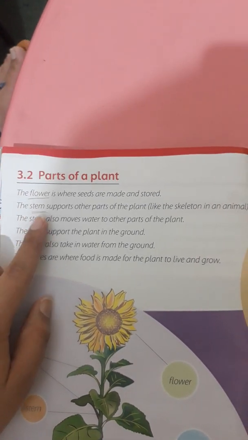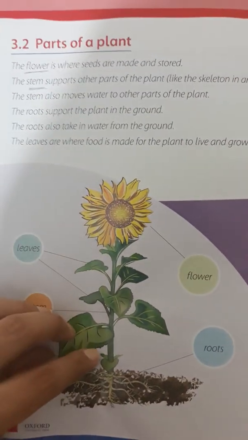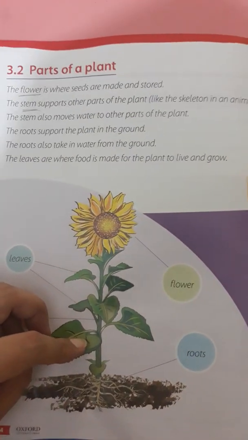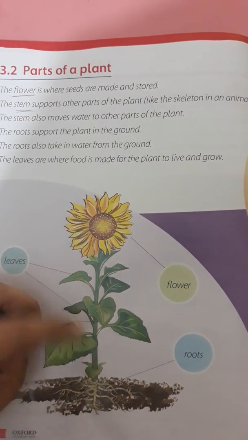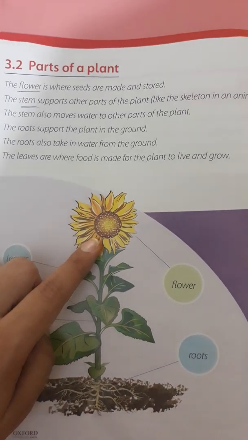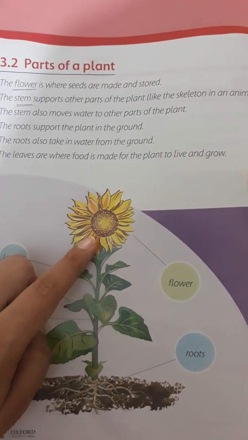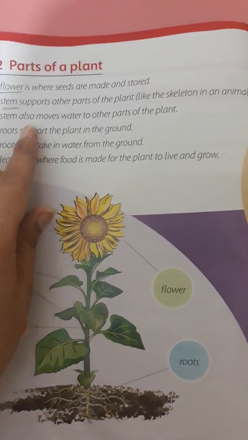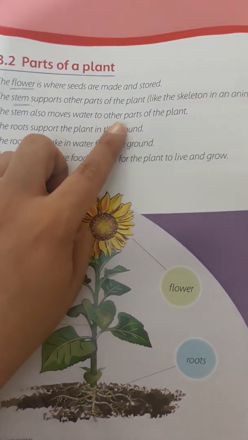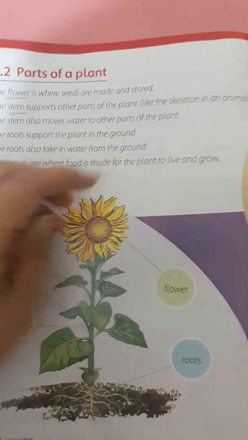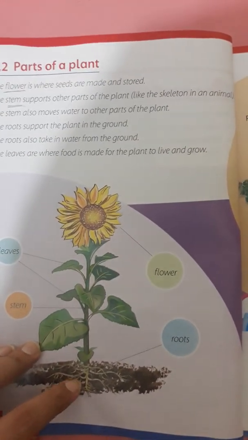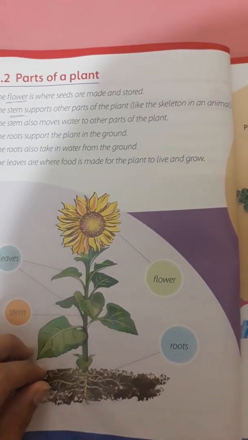It is like a skeleton. The stem supports the plant like a skeleton. The stem also moves water to other parts of the plant. Through this stem, water from the roots moves towards the other parts of the plant.